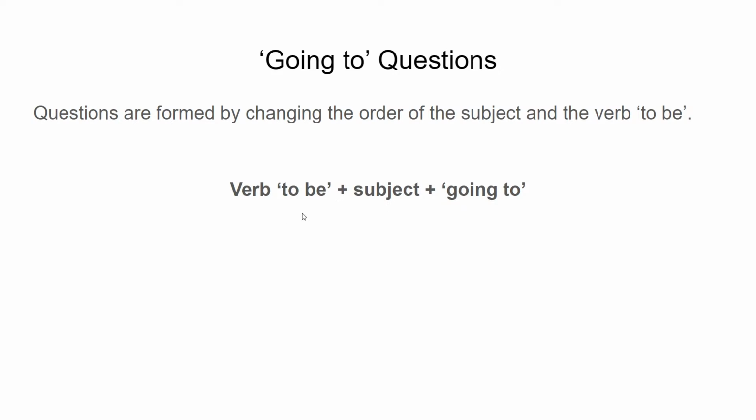For example, the verb to be, are, you as a subject, going to go to the party. Are you going to go to the party? Are you going to go to school? Am I going to the United States? Is he going to work?